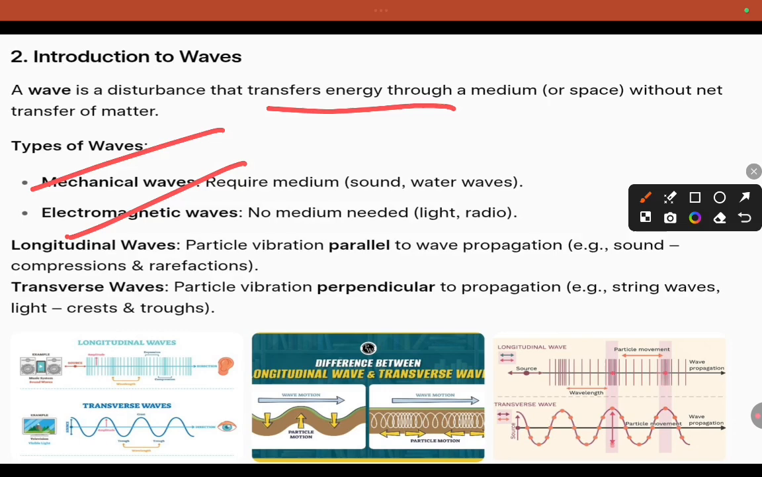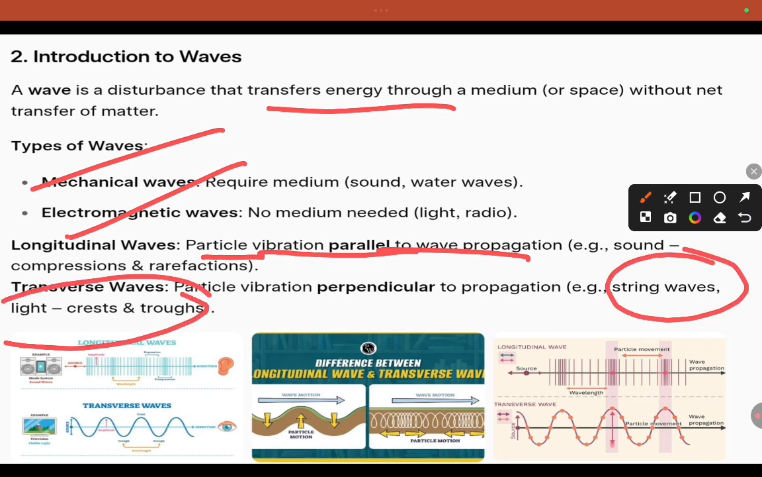Longitudinal waves: the particle vibration is parallel to the wave propagation. I discussed this in the sound chapter. We will go for sound. Then transverse waves: the particle vibration is perpendicular to the propagation of the wave. Examples of transverse waves are string waves and light waves. In transverse waves you will see crest and trough. In longitudinal waves we will see compression and rarefaction. Sound is an example of a longitudinal wave.